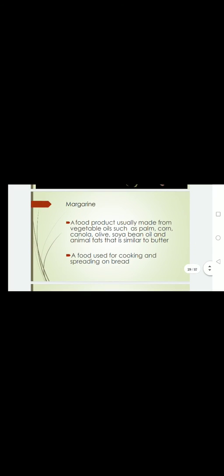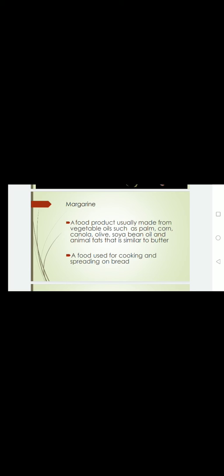Now our next topic is about margarine. Margarine is basically a food product that is made from vegetable oils such as palm, corn, canola, olive, soya bean oil, and animal fats, and that is similar to butter. Margarine is basically used for cooking and spreading on bread. It basically looks like butter.